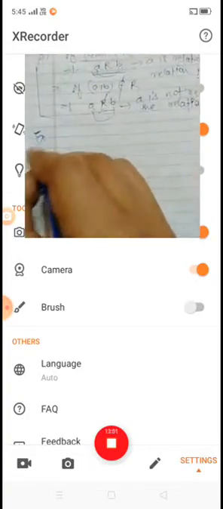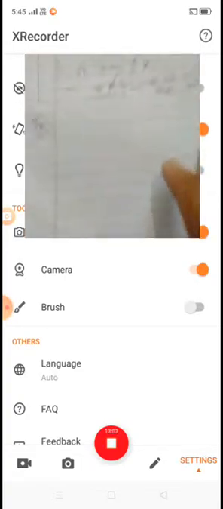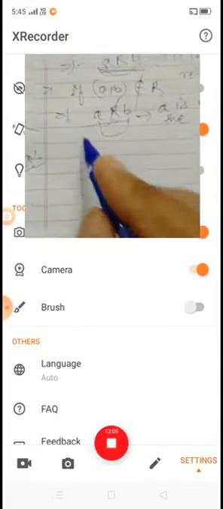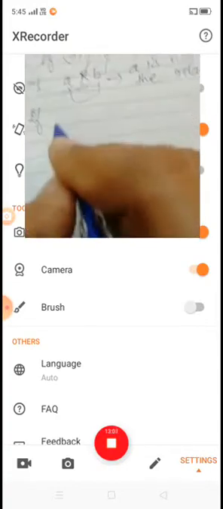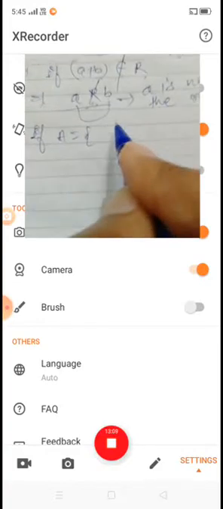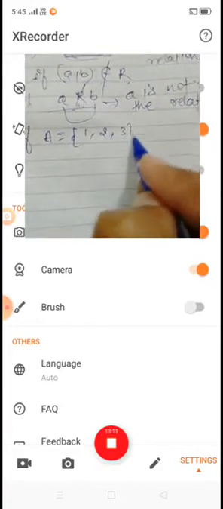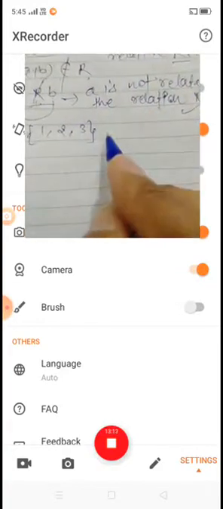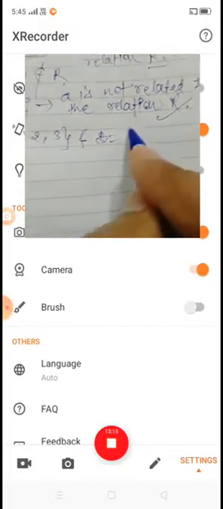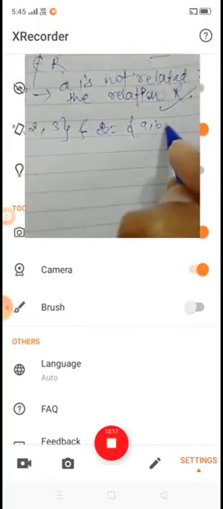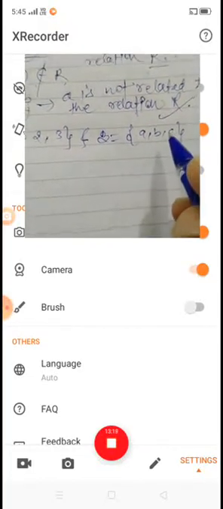Look at an example. Suppose a set A is equal to {1, 2, 3}, and another set B is equal to {a, b, c}.